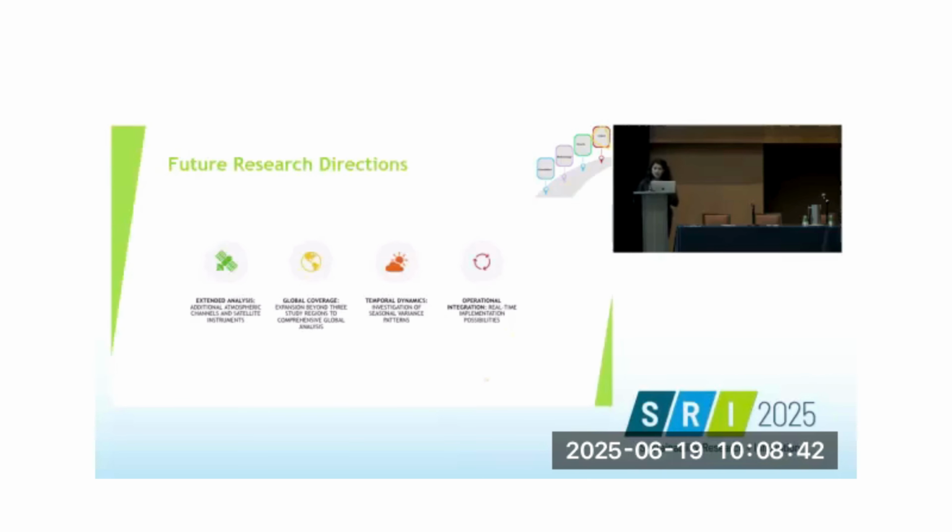Looking ahead, we see several exciting research directions. We plan to analyze additional satellite channels and additional satellite instruments. We want to expand from our 3 study regions to global coverage. We will study temporal patterns to understand seasonal changes and their influence on the brightness temperature variance. We are exploring ways to use this in real-time weather forecasting.